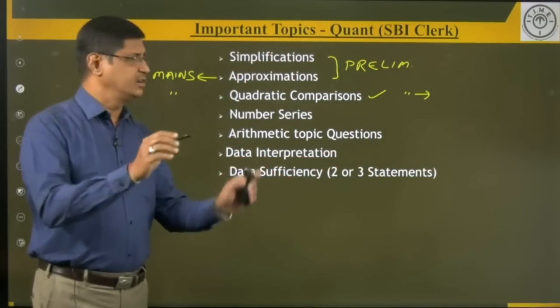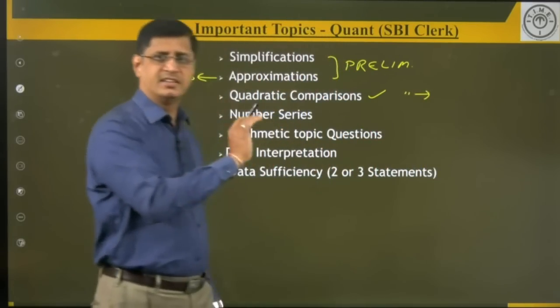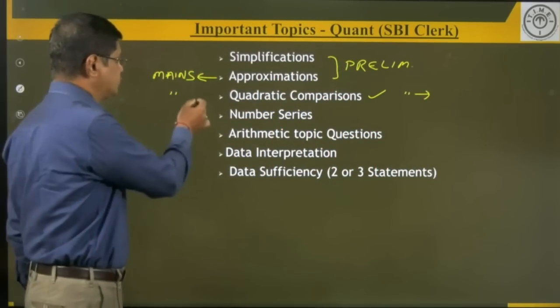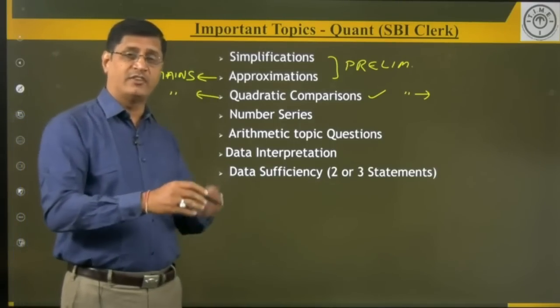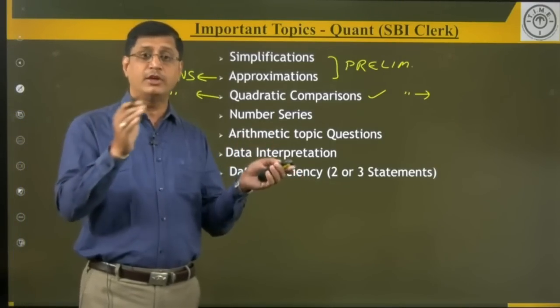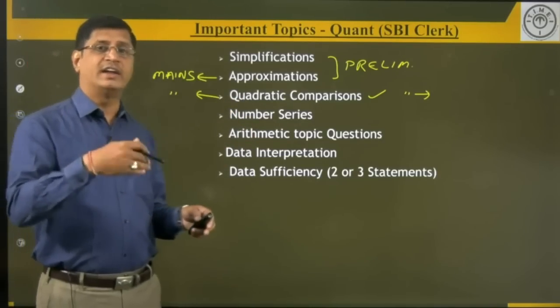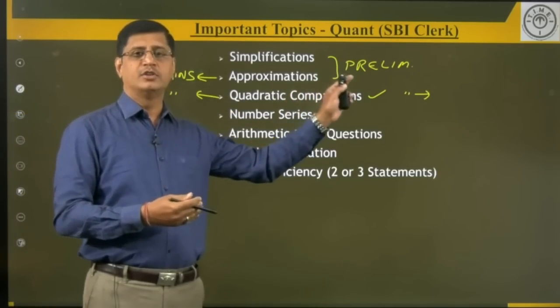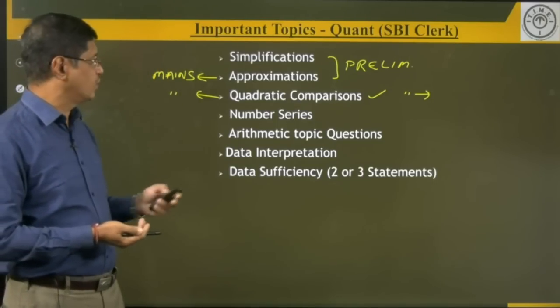You need to find the quadratic roots and compare them. That is the preliminary examination. When it comes to the mains examination, you need to find the roots by using variables. Variables will be given, you need to find the values of the variables, and after finding them you need to compare the roots of the quadratic equation.